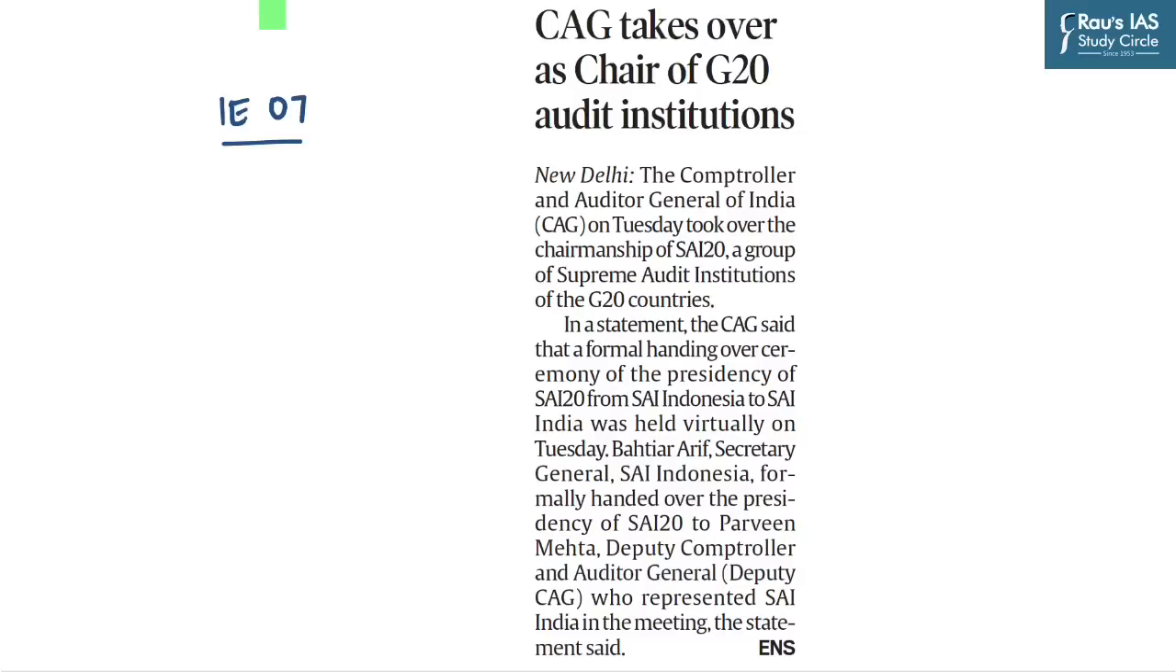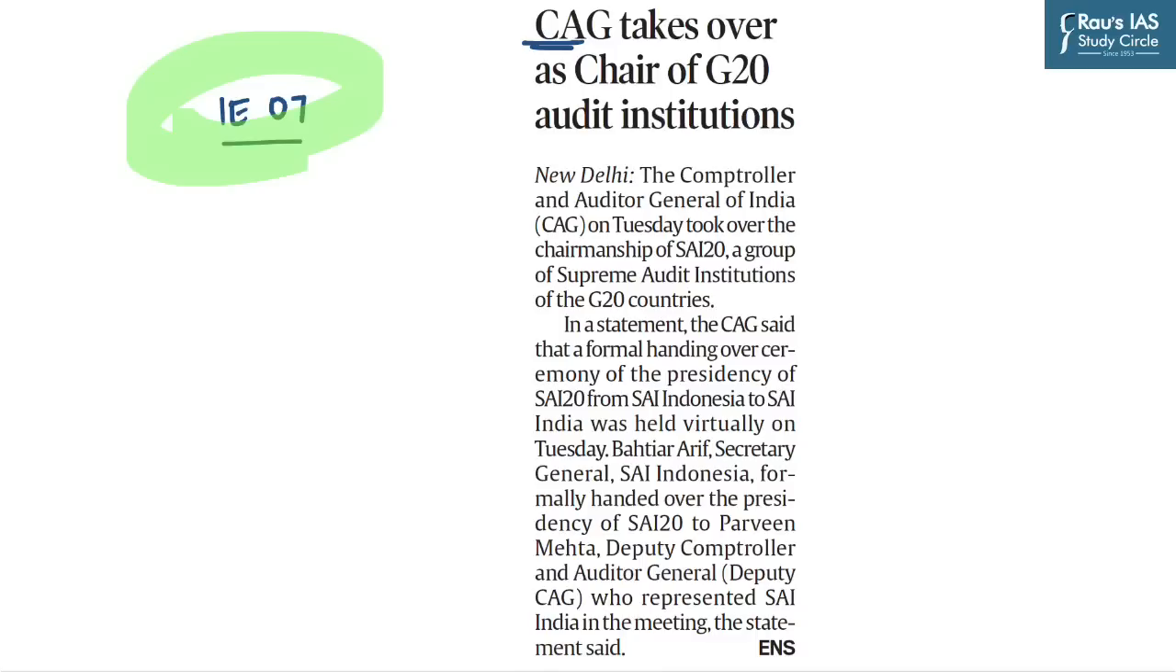Now moving on to the next question, which is based on this particular news item which has appeared on page number 7 in Indian Express. It basically talks about the Comptroller and Auditor General of India, who has taken over the chairmanship of G20 audit institutions. Now CAG is an important constitutional body in the Indian political system which plays a major role in the auditing exercise. You should analyze such news from the UPSC Prelims exam perspective and try to cover the static portion which is directly associated with such news.